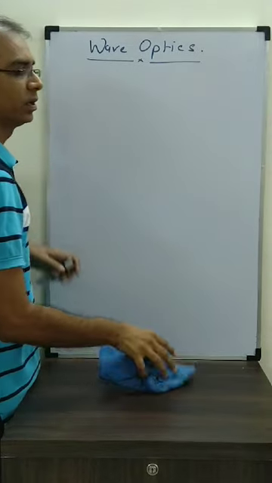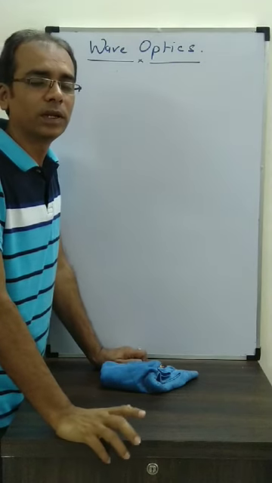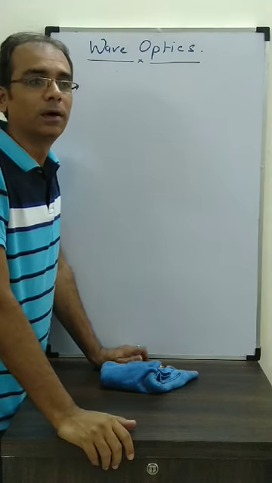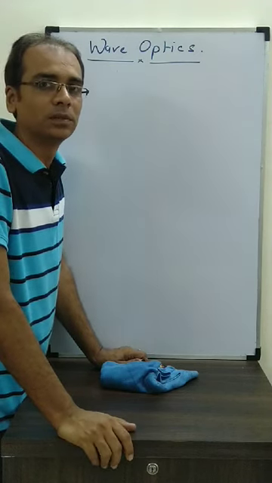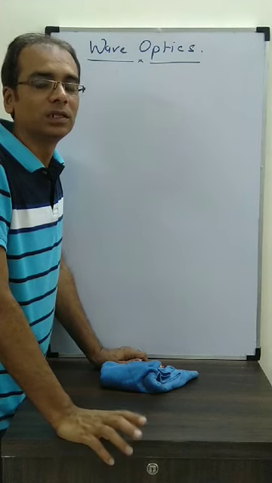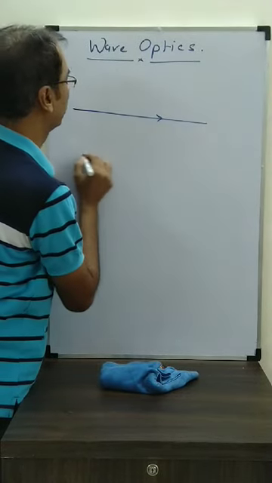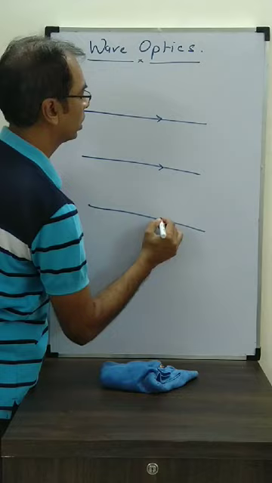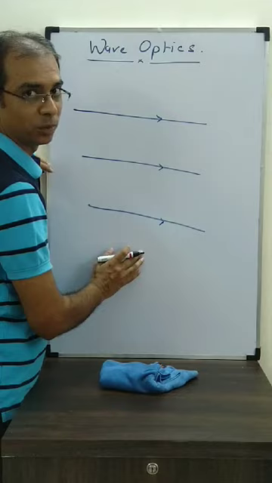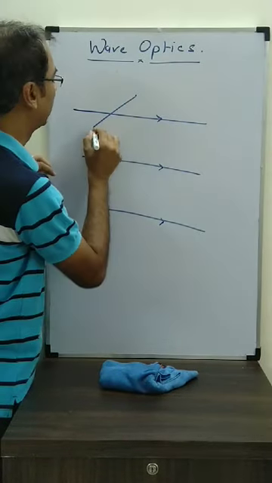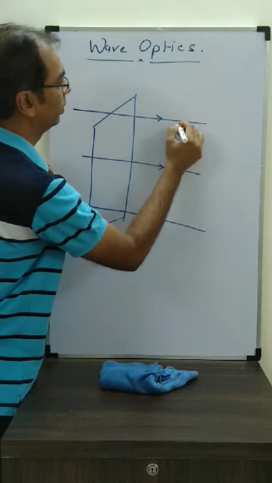Let's see the third one, the plane wavefront. What is a plane wavefront? Tell me, if the source is at infinity, then the rays coming to us, will they be converging, diverging or parallel to each other? The answer is parallel to each other. When the source is at infinity, the incident rays are always parallel to each other. So this is how the energy is propagating. And we already said that the wavefront is always perpendicular to the energy propagation. So what will we make? We make plane wavefronts. We will have plane wavefronts over here.